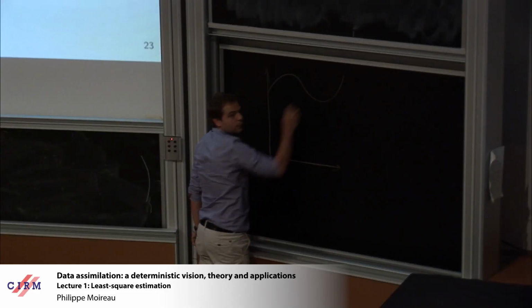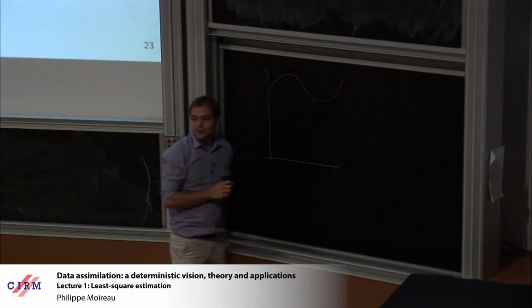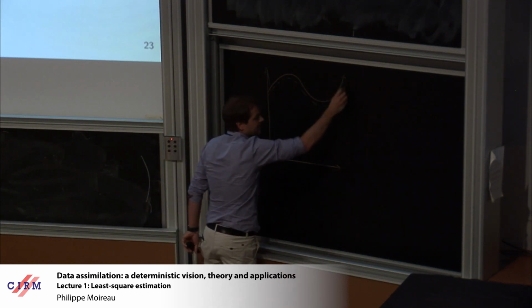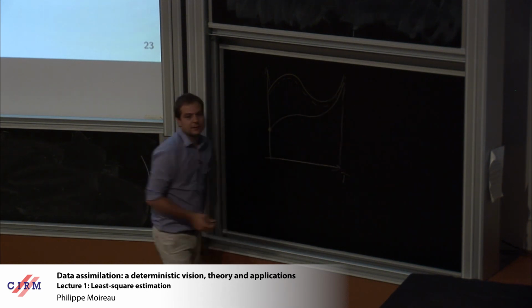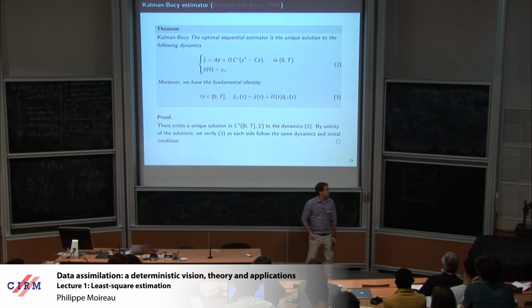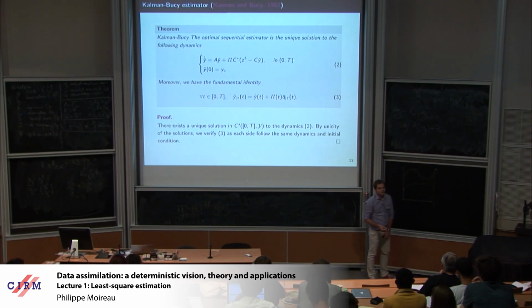This is the target one. This is what I could have reconstructed with the 4D var up to this time t. And with Kalman, I find something like that. Okay? So what is nice is that this guy is the same.